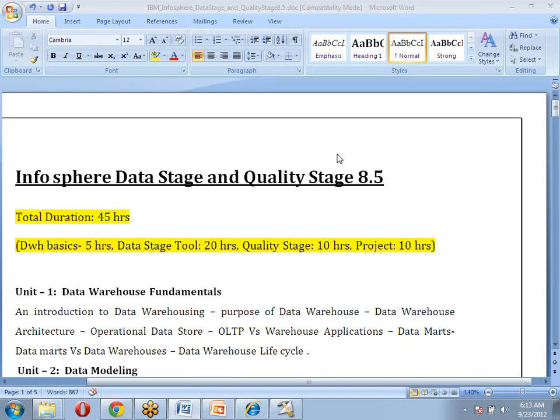Once it is started, for example tomorrow or day after tomorrow, we'll continue at the same times. I need to decide the time because I have other batches also. Batches are running every day, three to four batches for me. I need to adjust the timings. My question is, if not this batch, how soon will the next batch start? Every 10 days there is a new batch. But timing wise, if you have any issue, we can change the batch timing.